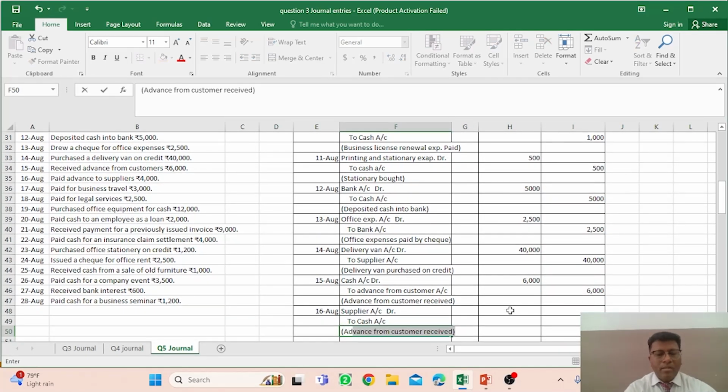So advance made to supplier, because you have to buy the goods from the supplier, so in advance you are giving some cash. Supplier is the receiver, and on the basis of the rule that the receiver is debited, supplier in this case would be debit, and the transaction value is rupees 4,000, right? So 4,000 you have to mention here.